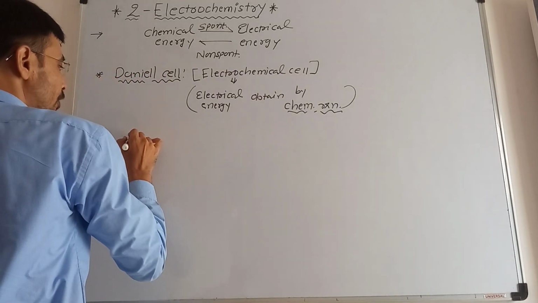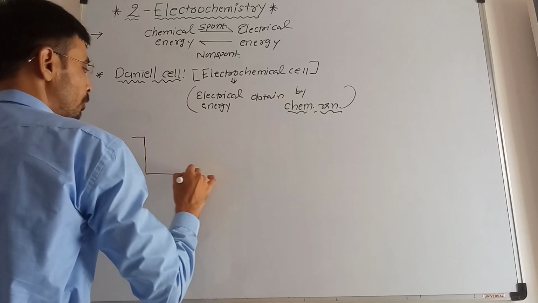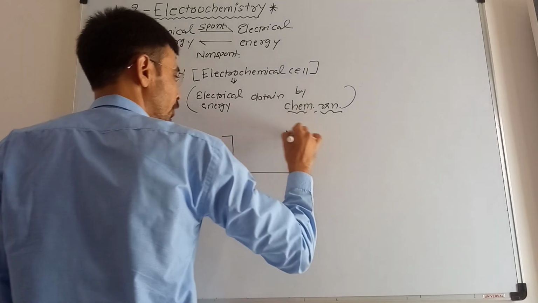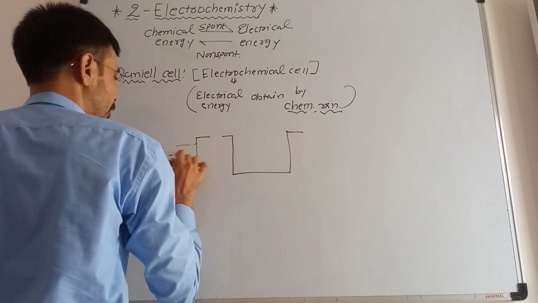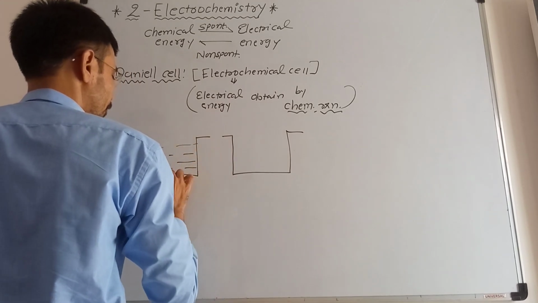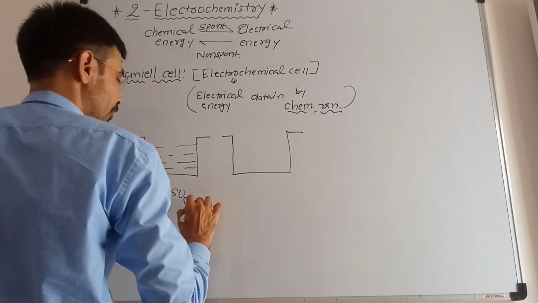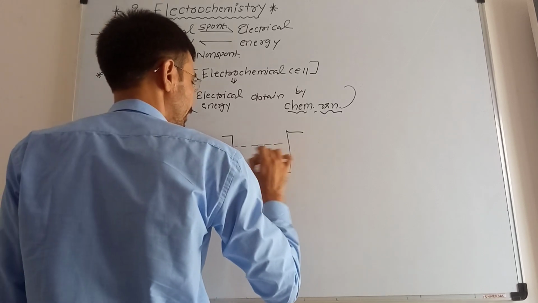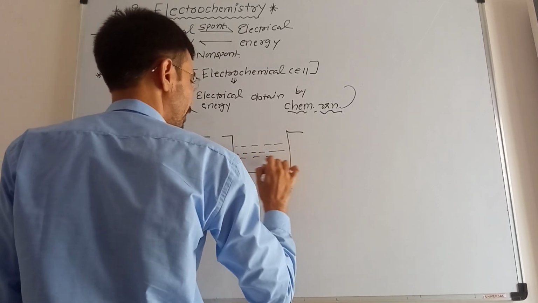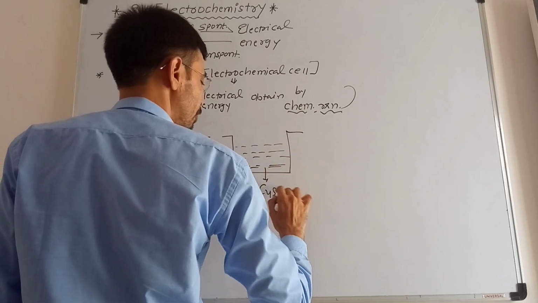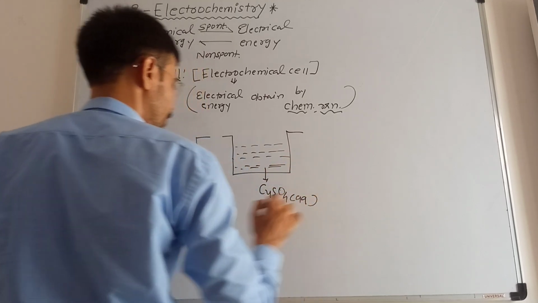In the construction of the Daniell cell, you are supposed to take two containers. One container will comprise zinc sulfate aqueous solution, whereas the other container will comprise copper sulfate solution in the aqueous form.